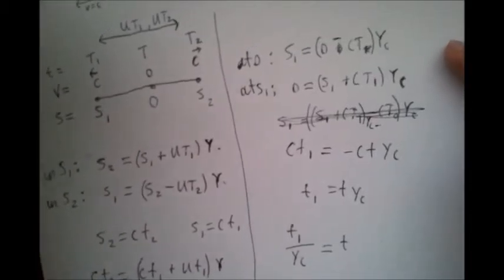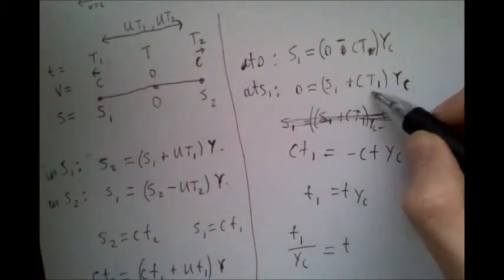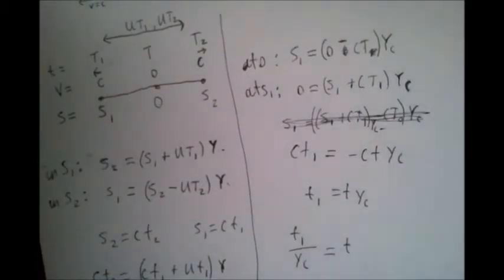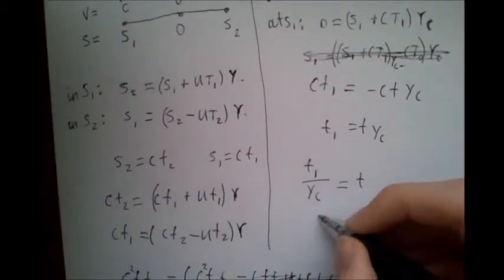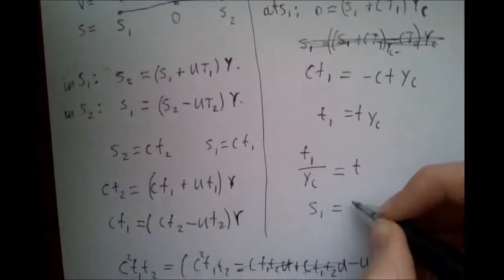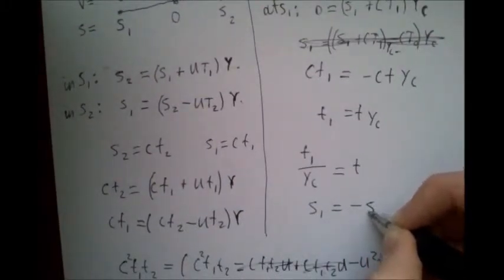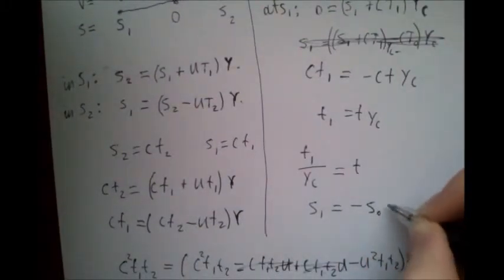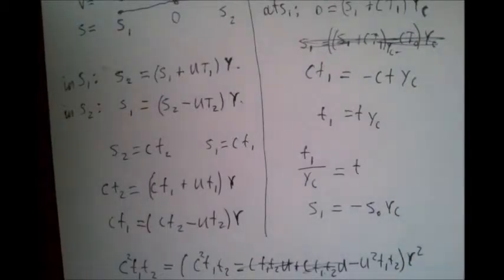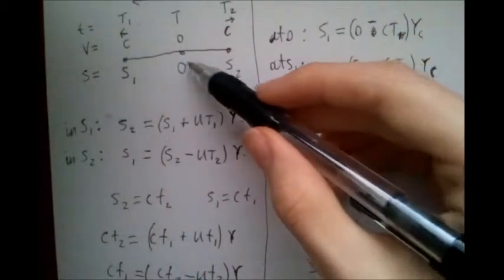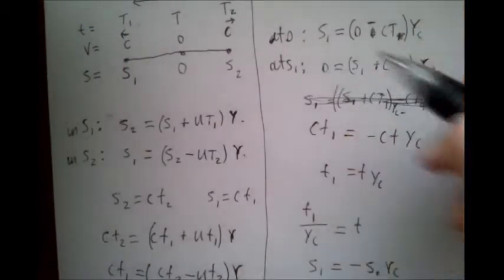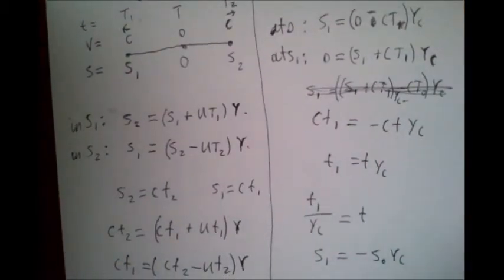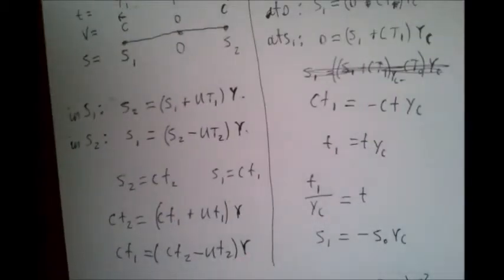Same holds if you replace this here with S1 and this equation up here. Actually, we get S1 is equal to minus S O, because this gives, from the observer's viewpoint, the speed of light times the time of the observer, so it means the distance as we see it from that viewpoint.